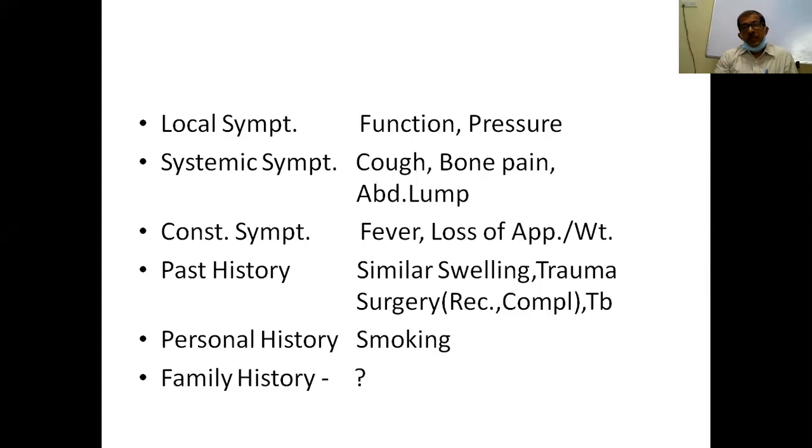Patient might have forgotten about the trauma, and he will come up after 1 month with a new swelling in the thigh. Then you have to ask about trauma so that you can diagnose a hematoma of the thigh. Then previous surgery also, same again, a recurrent breast swelling can be malignant.